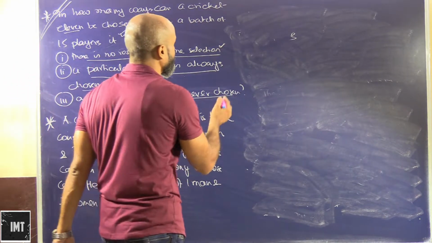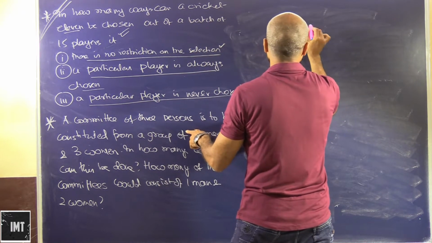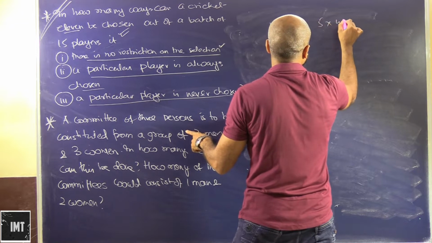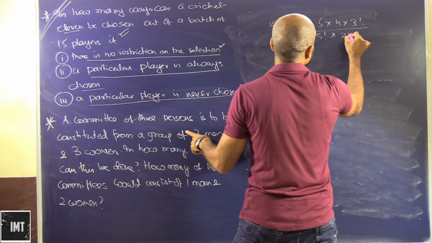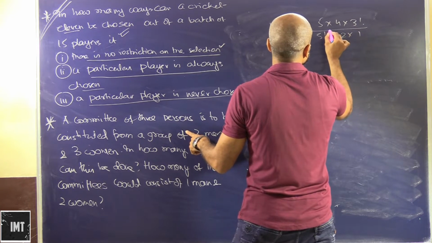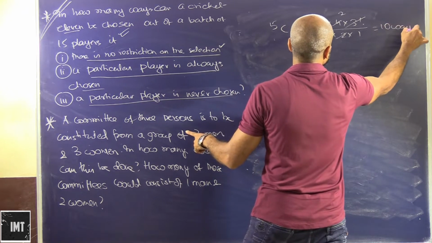So how many people are there? 5. 5C, a committee of 3. So this can be done in 5C3 ways. That is 5 into 4 into factorial 3 upon factorial 3 into 2 into 1. So this and this gets cancelled. 2 2s are 4. So this will be 10 ways. This can be done in 10 ways.